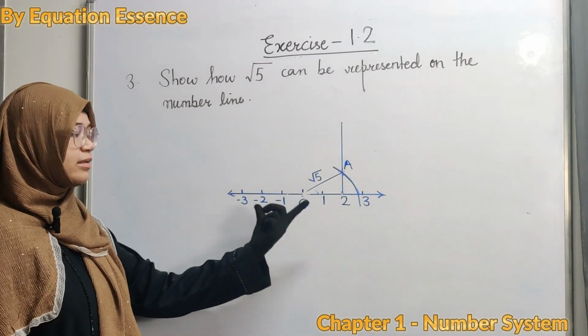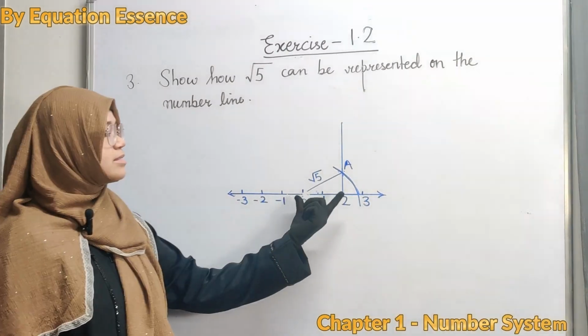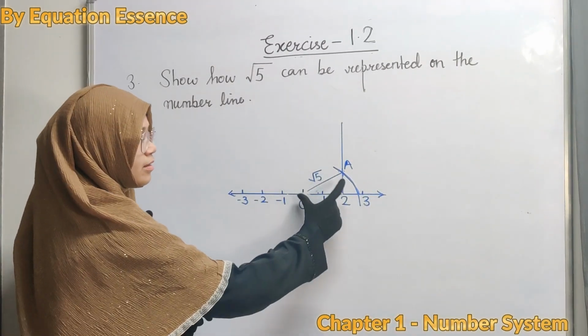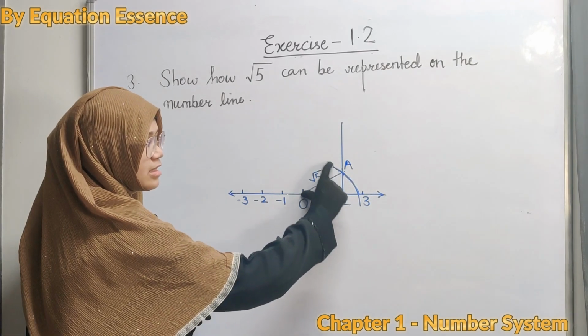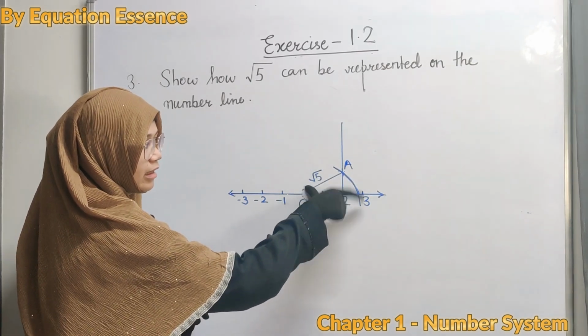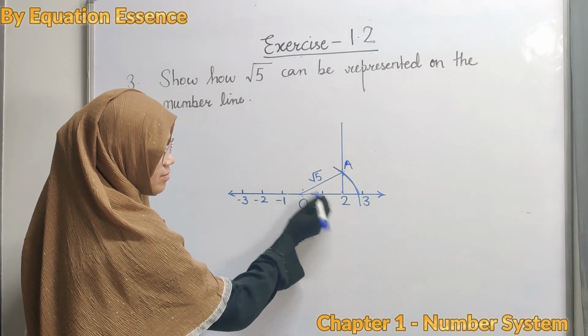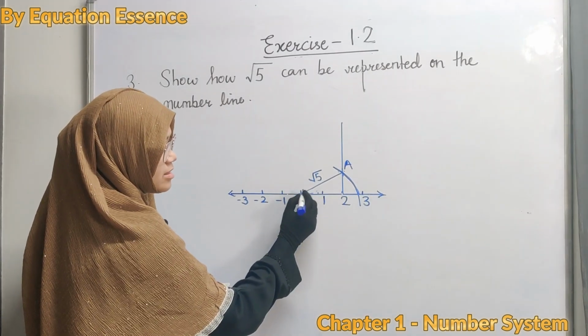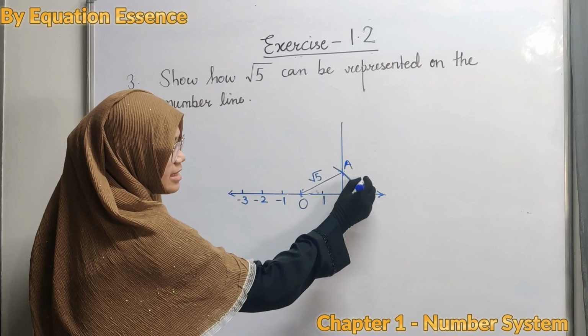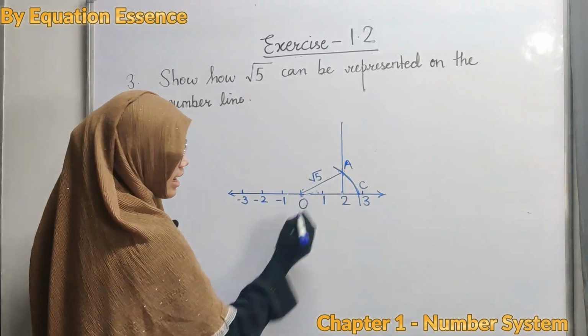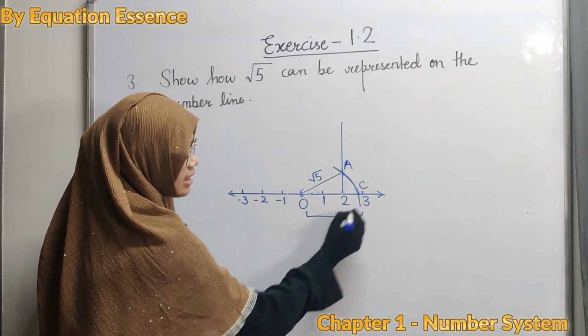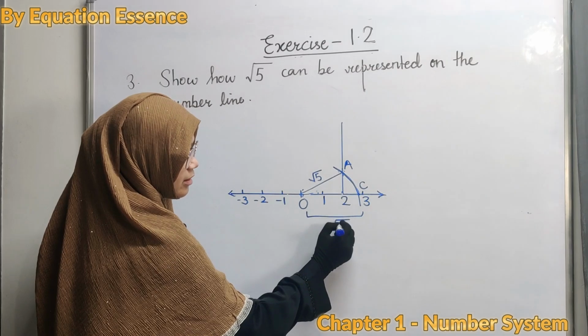If you are able to cut, what will you do? Make a compass distance of this and cut one arc like this. And this distance, mark it as C, and your distance OC is equal to root 5.